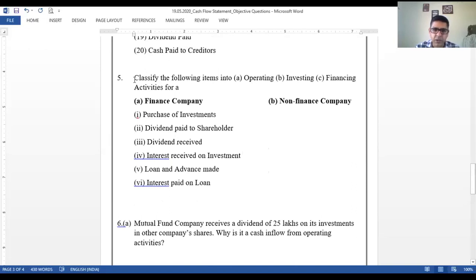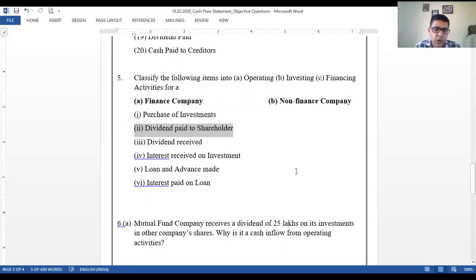Okay, next one now. Classify the following items into operating, investing and financing activities. First, from the finance company point of view, then the non-finance company point of view. Anyone? From finance company point of view. First one, purchase of investments. Operating, that's fine.